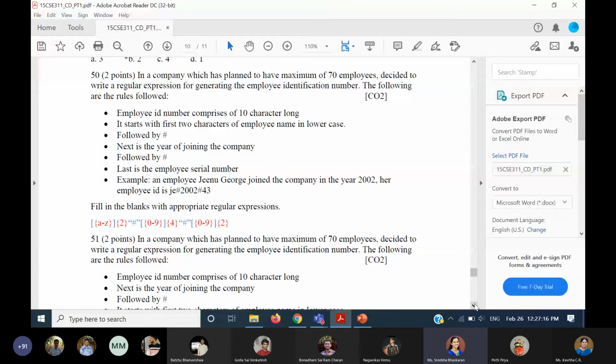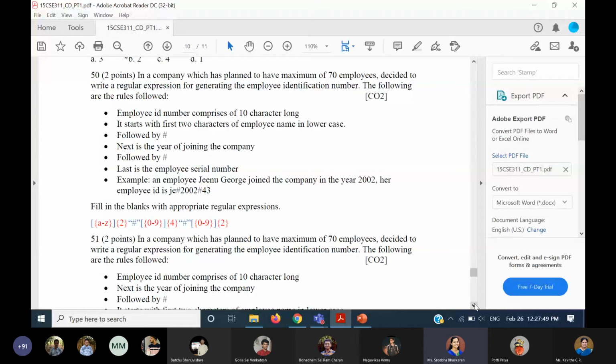So we can directly write this as a to z within rectangle brackets. All the rectangle brackets are given, so there are no extra brackets you have to put. You just have to write a to z, and here it is mentioned as 2. Either you can write 2, or if you have written a to z itself, for both cases we have given marks. Followed by hash. The hash should be put within double quotes, that is given.